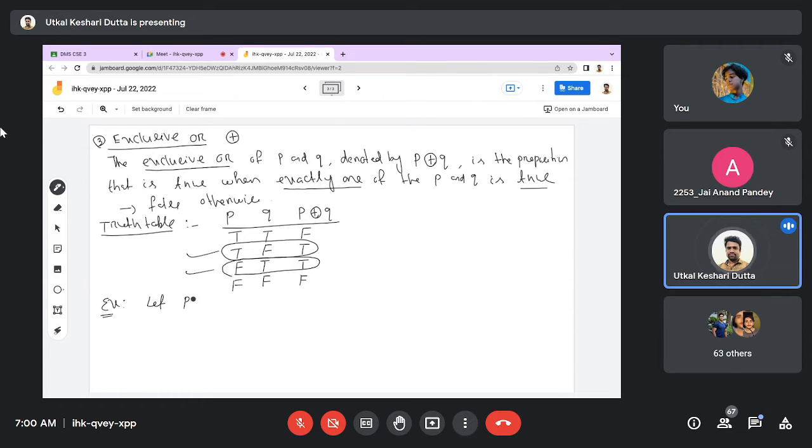Let us consider P be the proposition given: I will use all my savings to travel to Europe. Then another proposition is also given: I will use all my savings to buy an electric car.